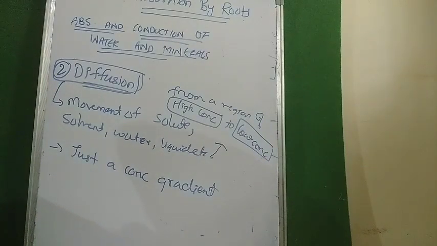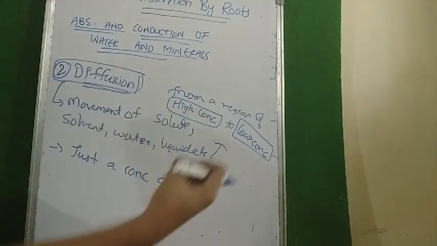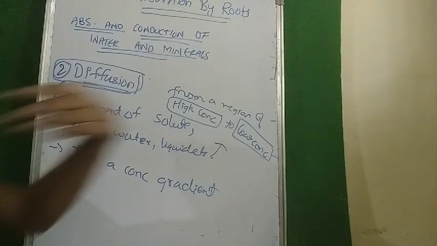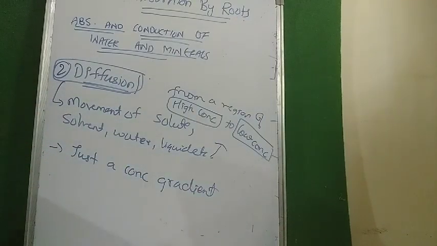If a solute is moving from A to B through diffusion, that means that the concentration of solute is high in A and low in B. So therefore diffusion is occurring from A to B.